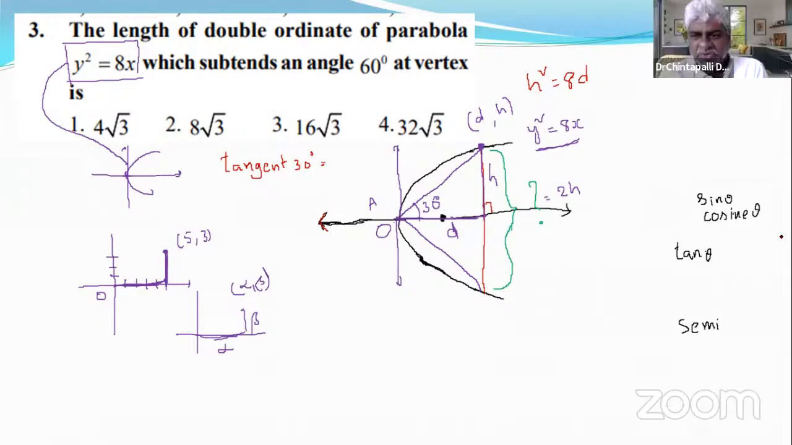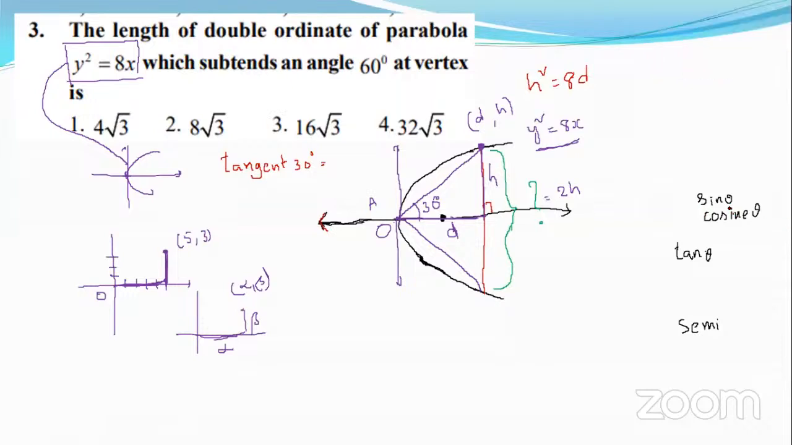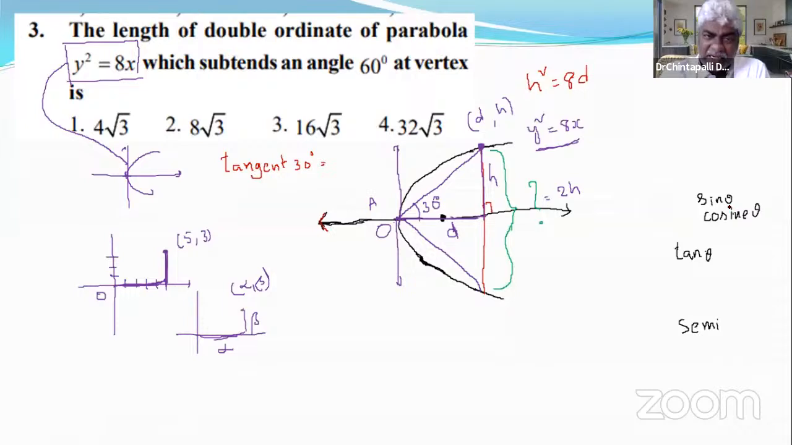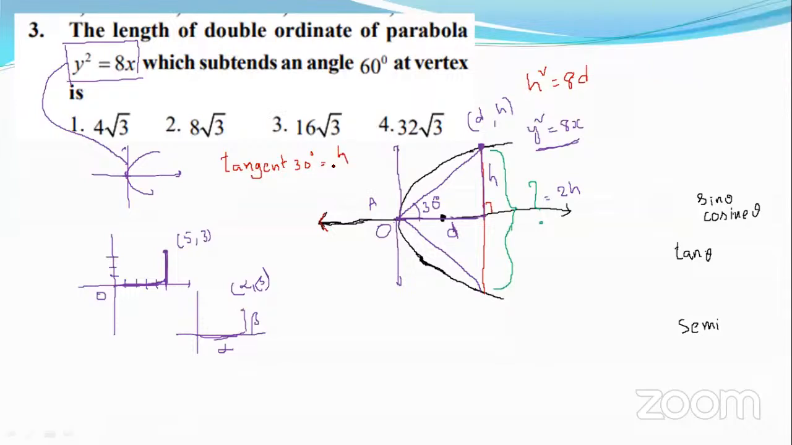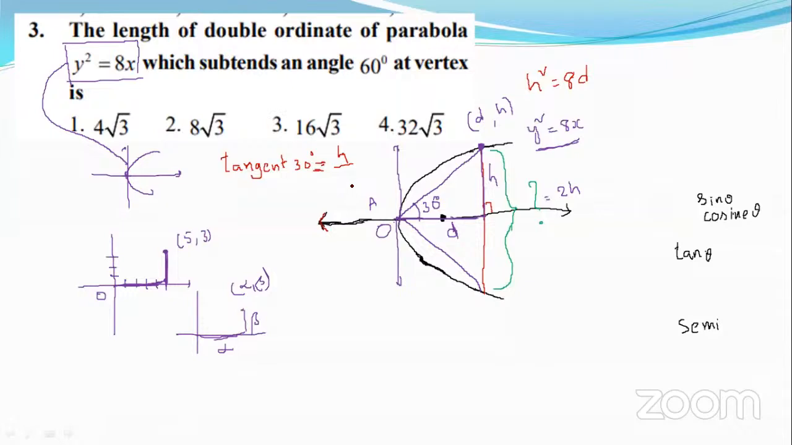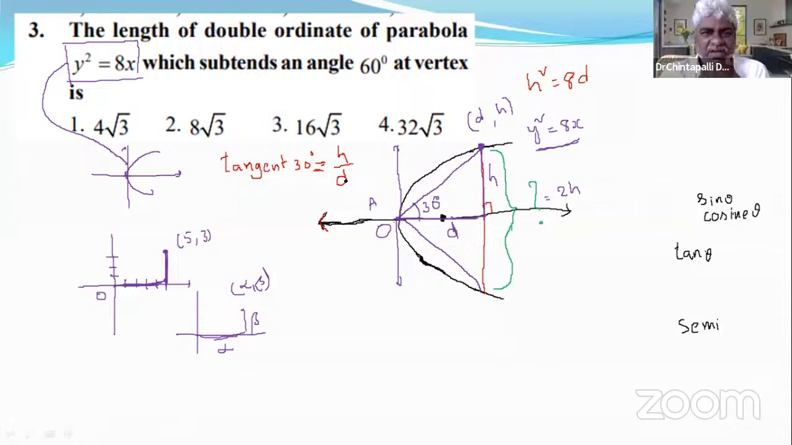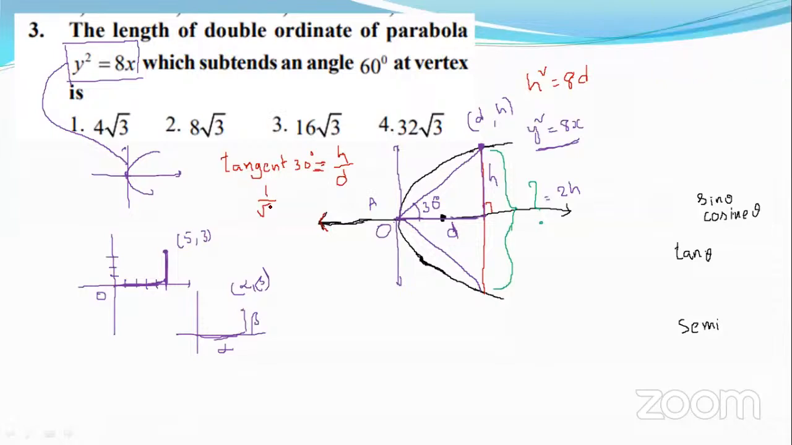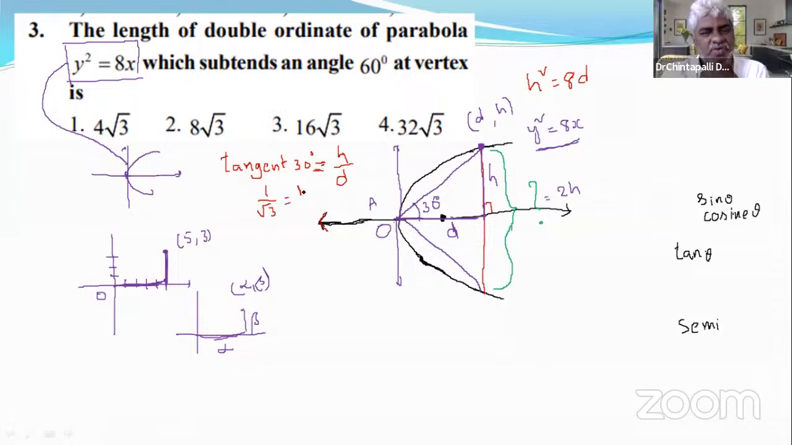Its ratio is opposite side by adjacent side, that is h over d. Now, what's the value of tangent 30 degrees? It is 1 over root 3. So 1 over root 3 is equal to h over d.